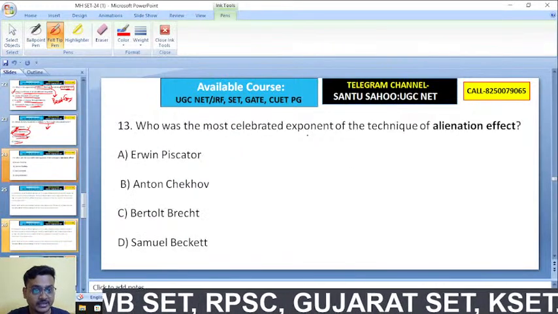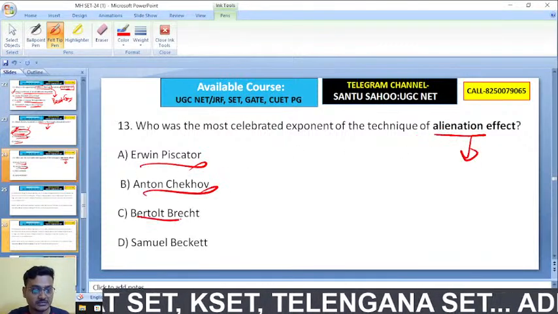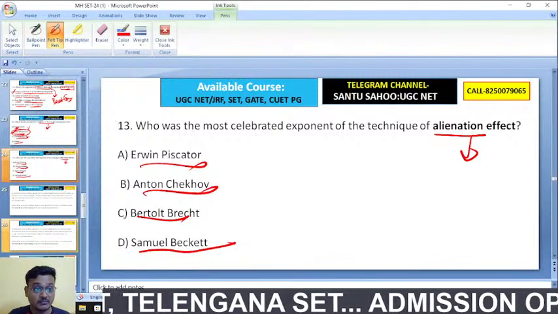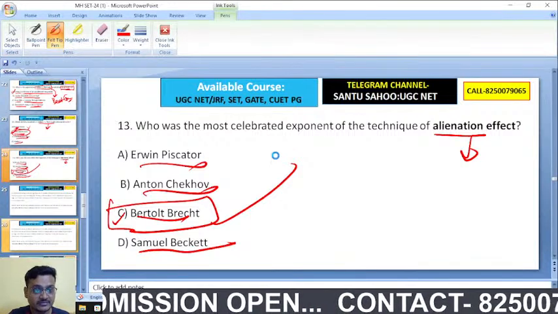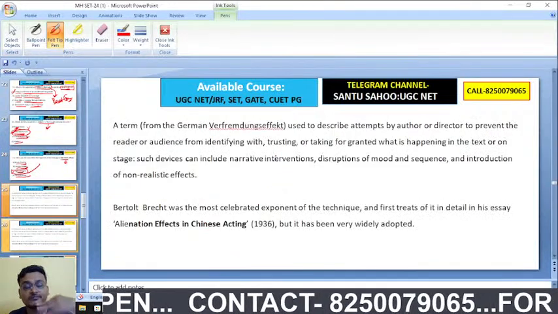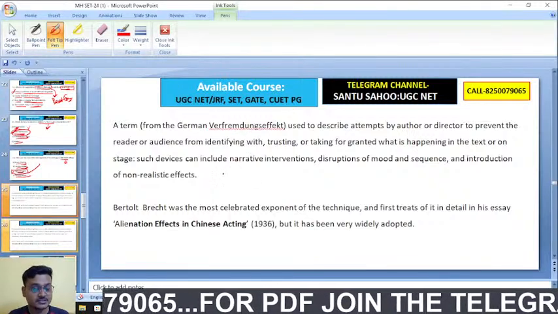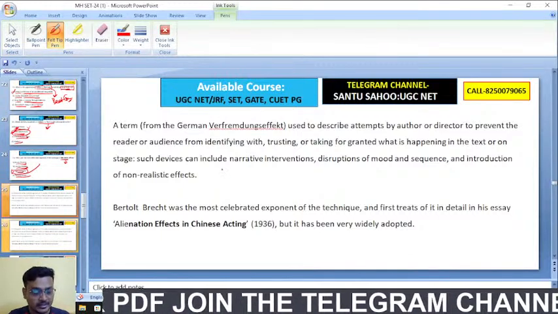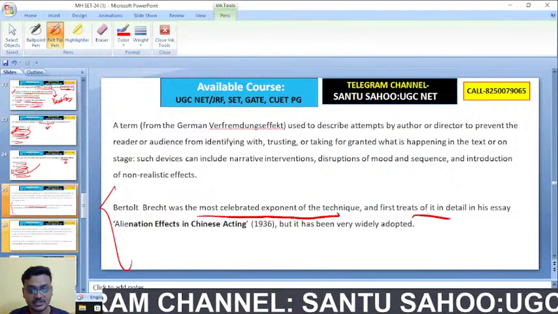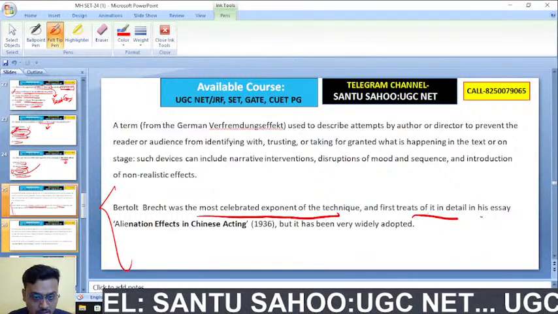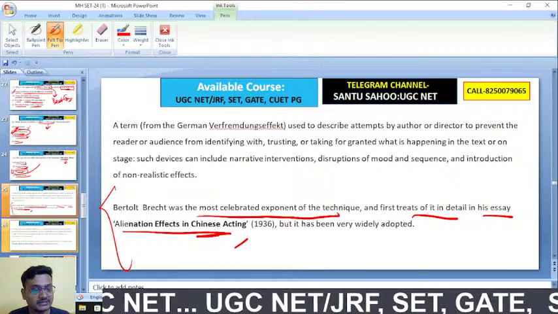Who was the most celebrated exponent of the technique of the alienation effect? Erwin Piscator, Anton Chekhov, Bertolt Brecht, Samuel Beckett. It was Bertolt Brecht, and the technique was taken from defamiliarization, from Viktor Shklovsky. Brecht first treats it in detail in his essay Alienation Effects in Chinese Acting, published in 1936.